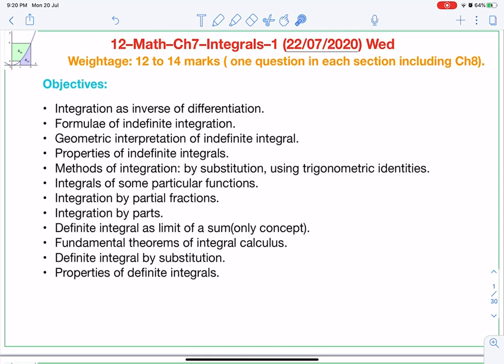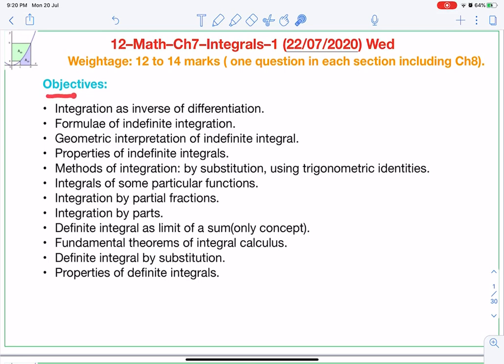Usually it used to be a question on limit of a sum, okay, but this concept is deleted from your portion, fortunately or unfortunately, because whenever I taught, students never liked this limit of a sum. A lot of calculation is required there, so this section is deleted from your portion. So anyway, let us see how your question paper will be.